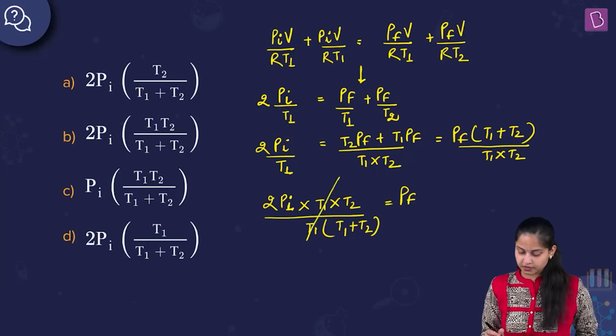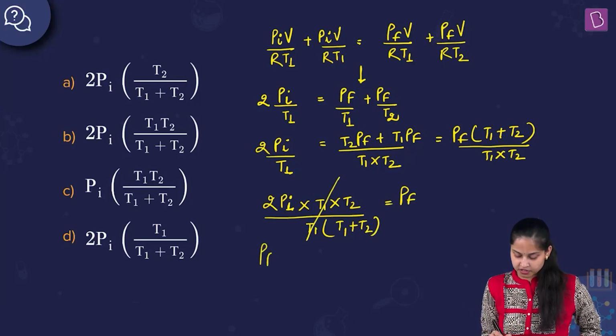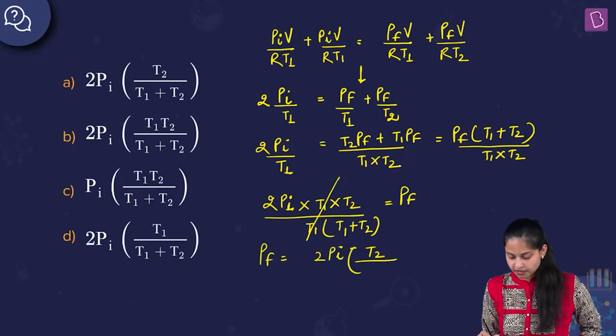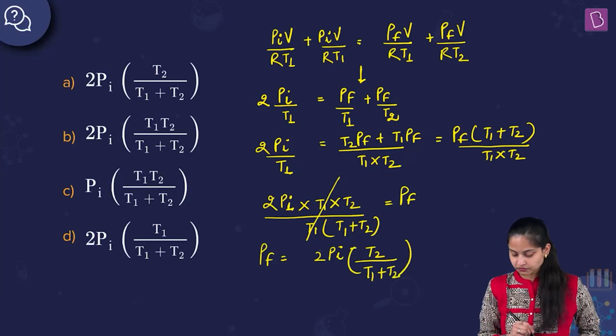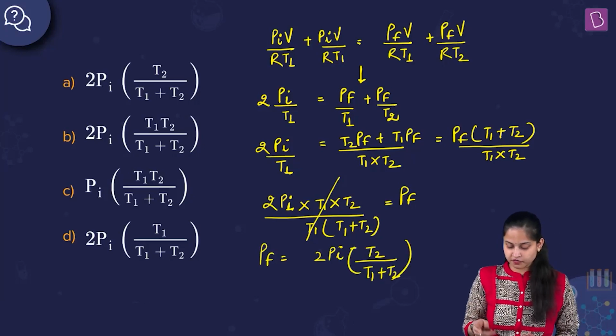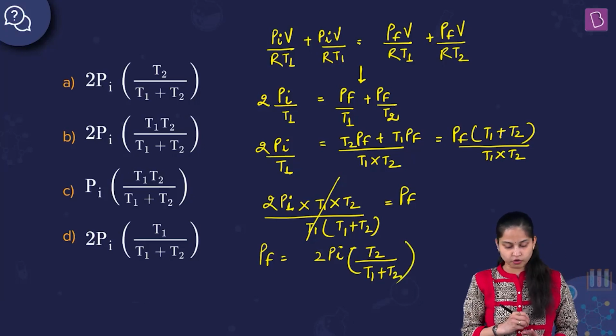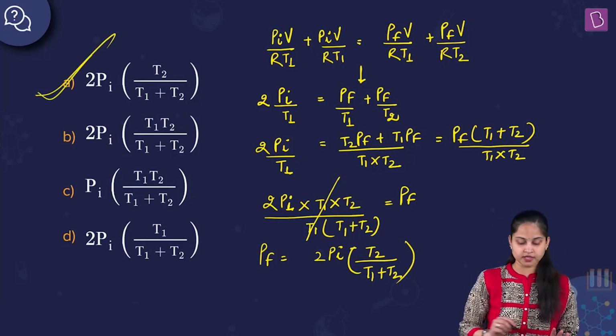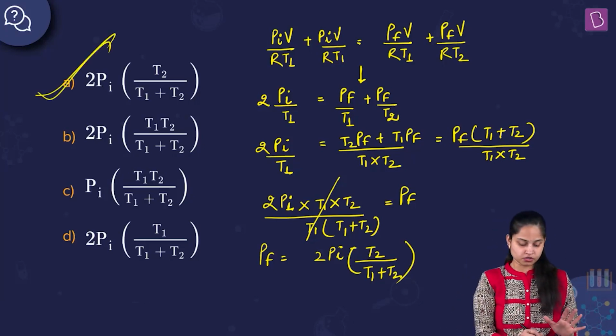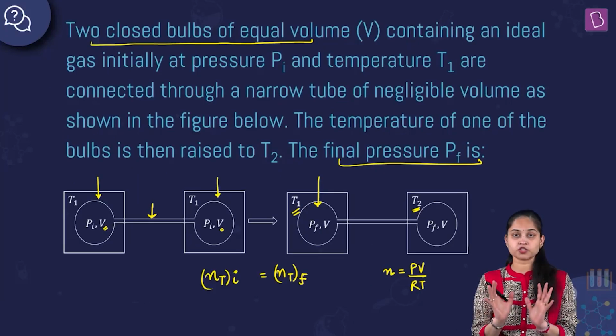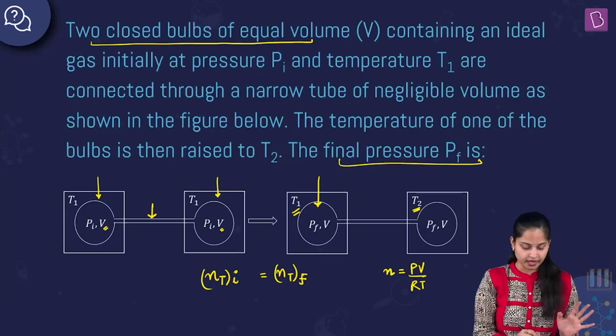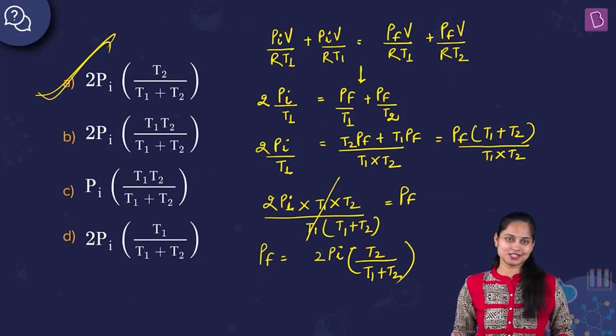T1 cancels out with T1 and we are left with the final pressure equal to twice of Pi within bracket T2 upon T1 plus T2. This is the final pressure which we have got. And this matches with twice of Pi T2 upon T1 plus T2. So option number A is the best suited answer for this particular question. So yeah, I think the question has been understood by you. And option number A is the right answer to this question.